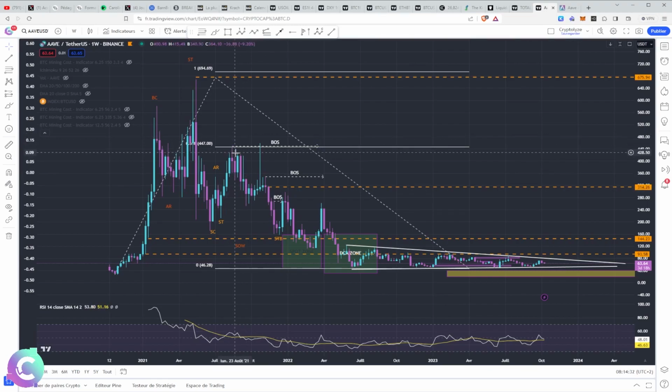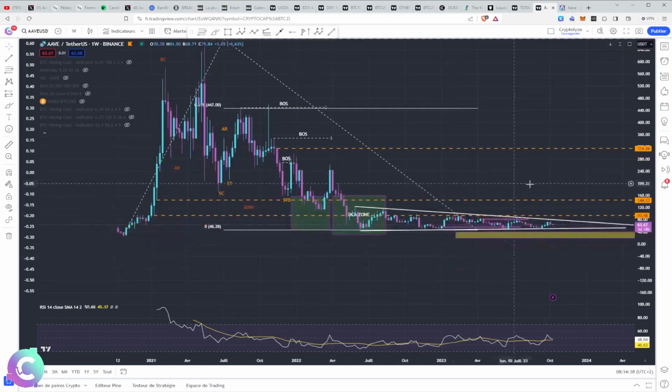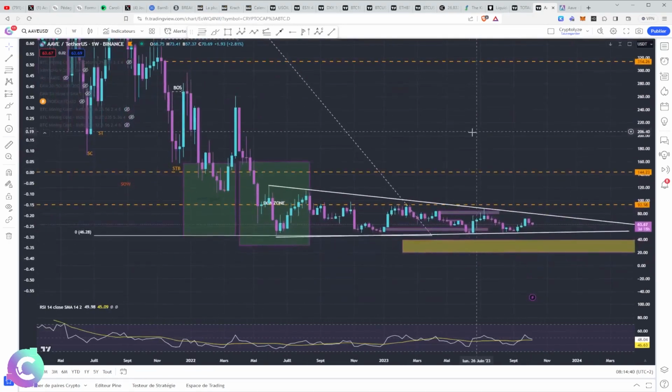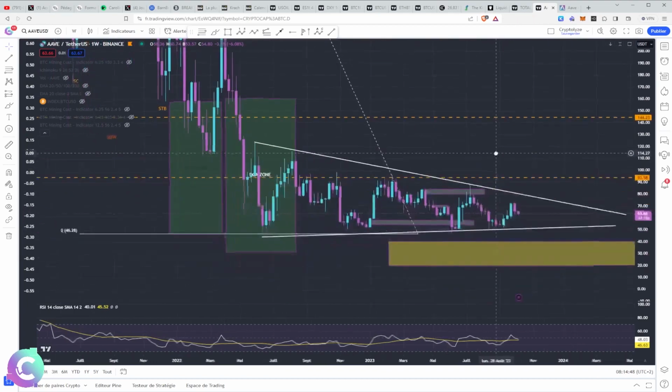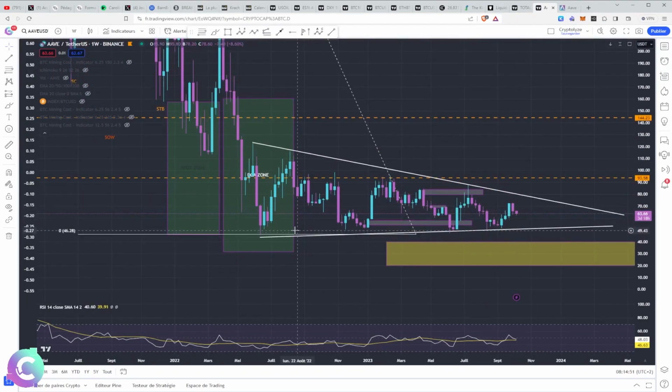As a reminder, throughout October, we were rather very upset about the rest. Even a large part of November, when there we were really in a downtrend, in a downward trend. And this downward trend ended here with the 13th of June with a lower low, which was carried out on Celsius. And since then, we are in a form of lateralization, which is even at the limit a compression, which shows precisely to what extent the asset in itself is resilient, and that we arrive in an area that is really very interesting.